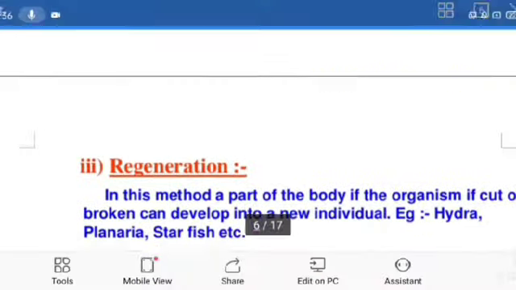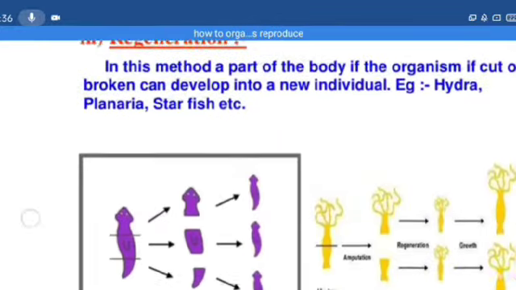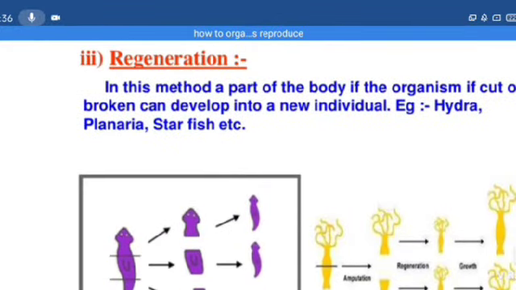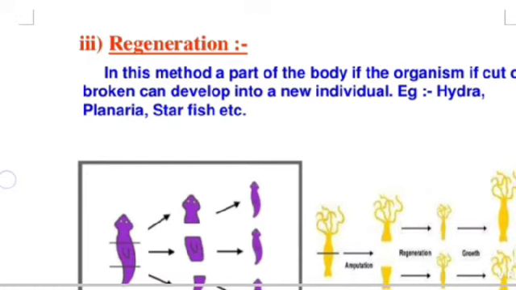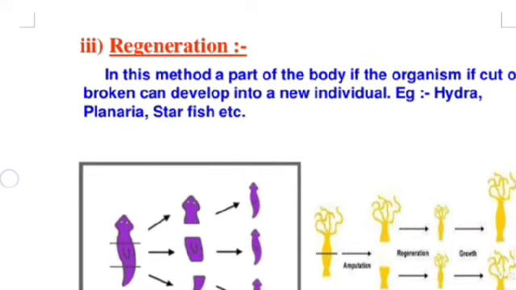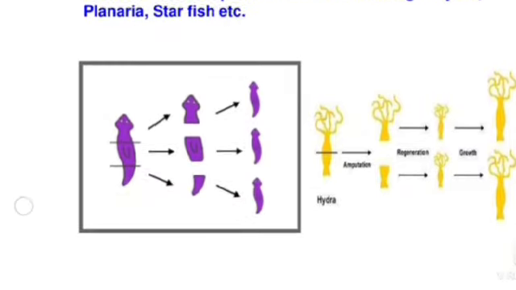And another one, regeneration. In this method, a part of the body, if the organism is cut or broken, can develop into a new individual. Example, hydra, planaria, starfish, etc. See the picture.